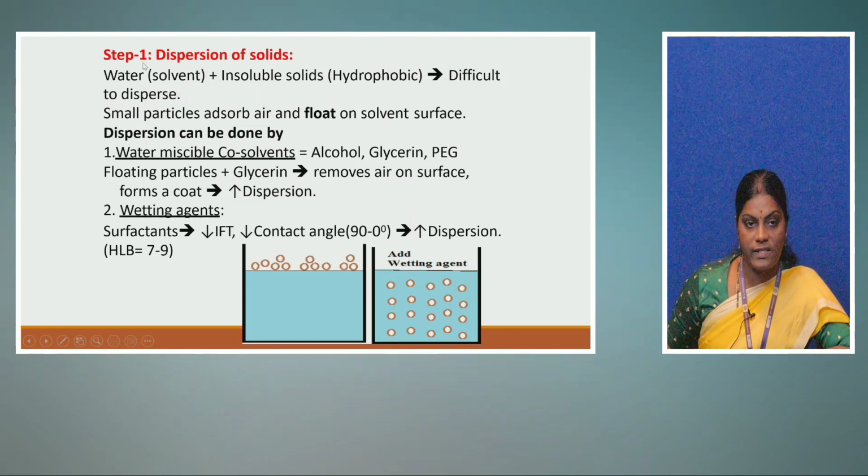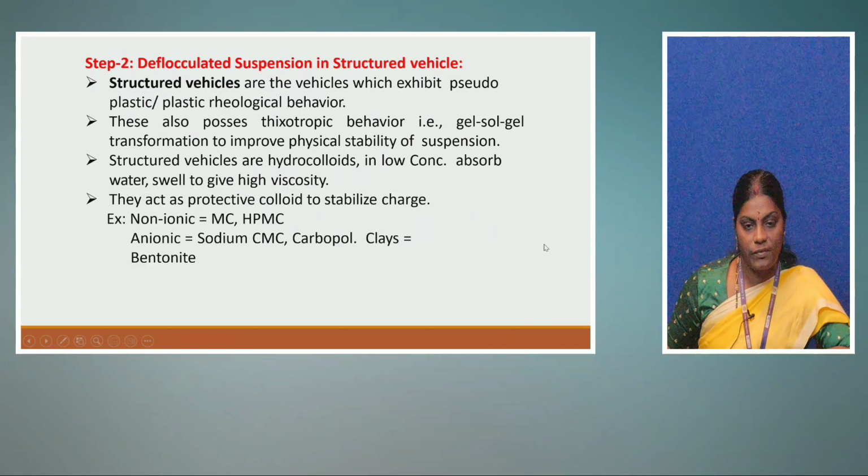In case of the first step, what is it? The dispersion medium you have to prepare, the dispersion of the solids. Take the water miscible co-solvents or any type of dispersion medium. By adding a small amount of wetting agents, you will get the wetting agent, liquid medium and the particles in a dispersed manner. In the second step, you have to prepare the deflocculated suspension with structured vehicle. Here you are going to take any of the polymers, dissolve in the liquid medium, and you will get a protective colloidal suspension or solution.